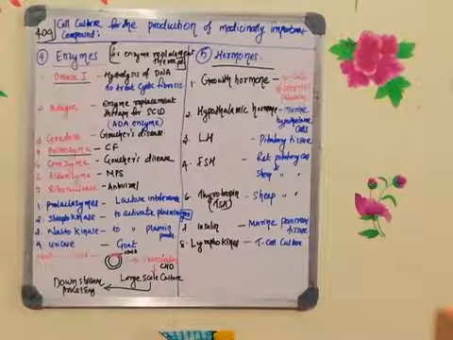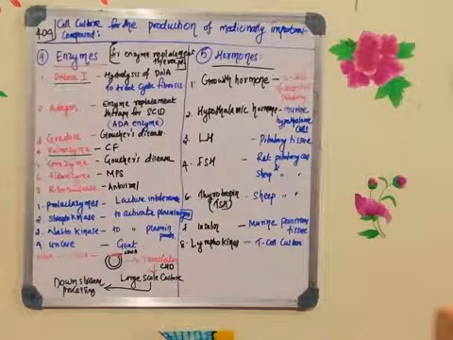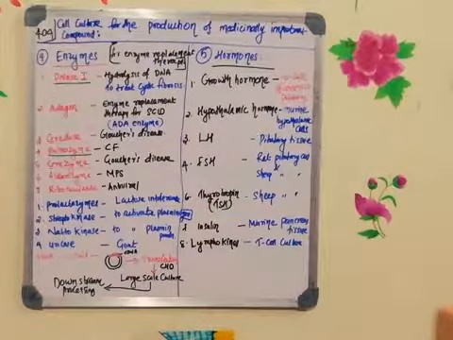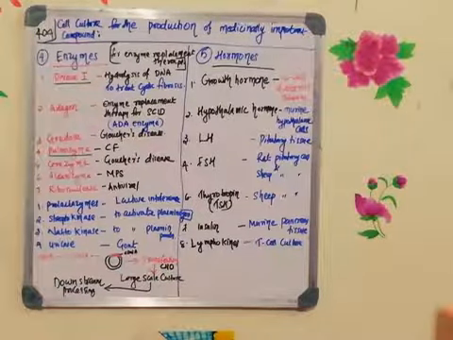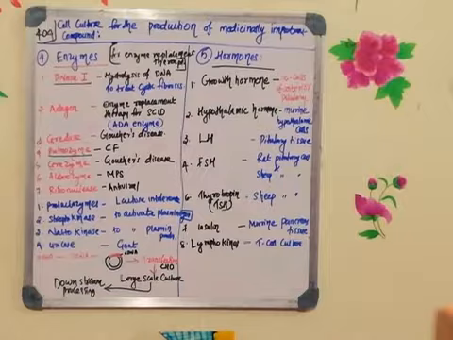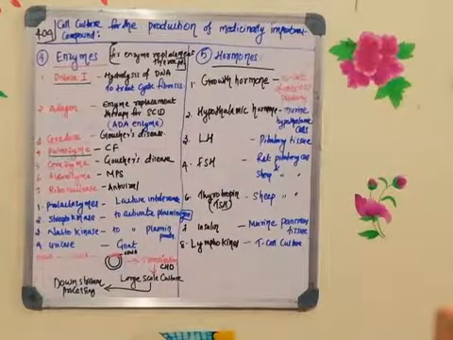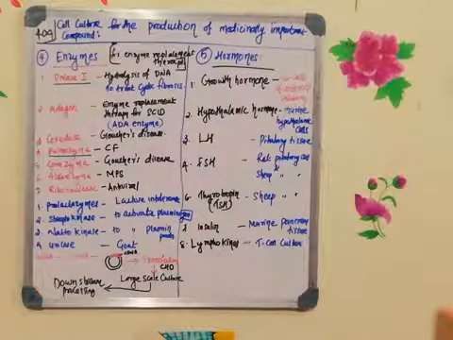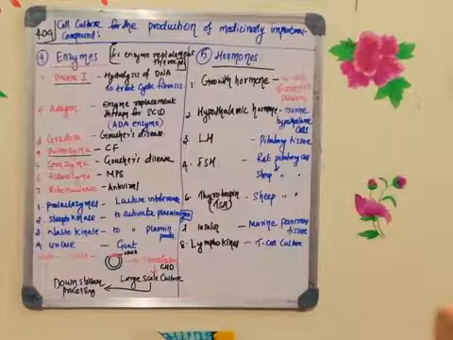Below, if you can see, I have given the steps involved in the production of all these enzymes. It is the regular method of production by recombinant DNA technology. In all these processes, the first thing is we need to isolate the mRNA. Once the mRNA is isolated, you have to make a cDNA with the help of enzymes. Three enzymes are required for the cDNA synthesis. What are those enzymes? One is reverse transcriptase, the second one is RNase enzyme, and the third one is the DNA polymerase enzyme.